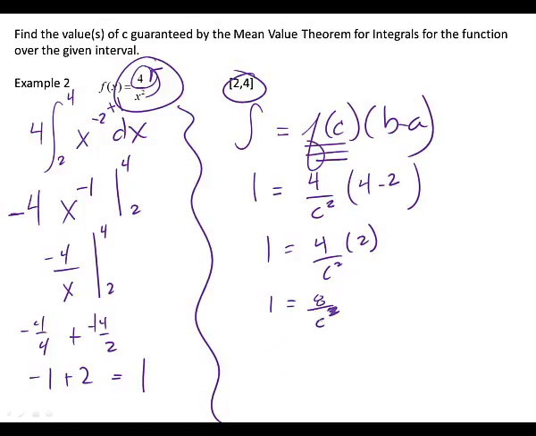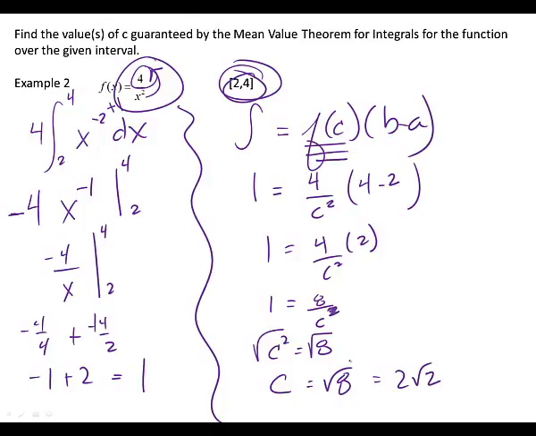All right, I'm going to get this to the other side by multiplying it over. So what's 1 times c squared? C squared. All right, and then what do I need to do with that c squared? Square root. Technically, when I take a square root, I'm supposed to do what? Plus or minus, but look at your interval. Do I need the minus? No, I only need the plus. Square root of 8 is a perfectly good answer. If you go through the simplification process, you'd end up with 2 square root of 2. Okay, so both of those are perfectly good answers.